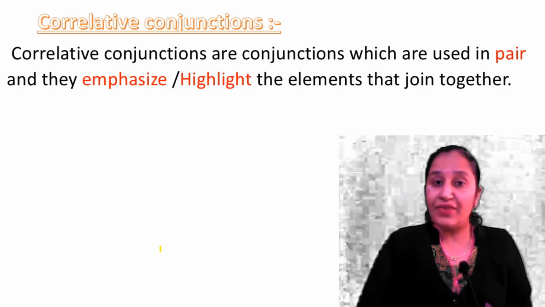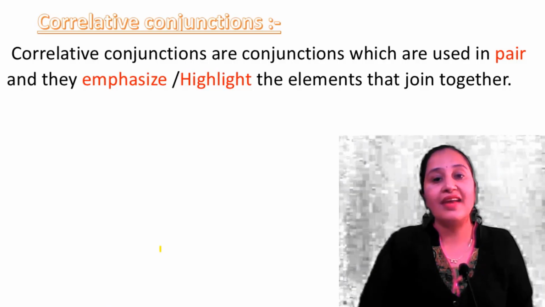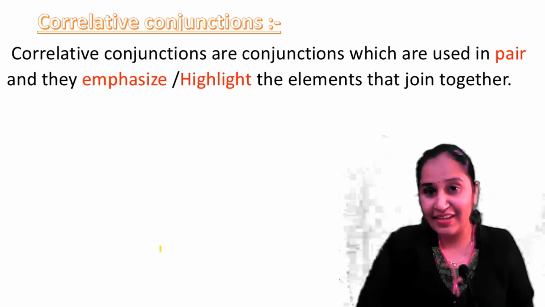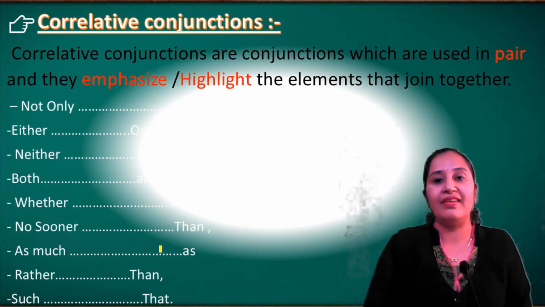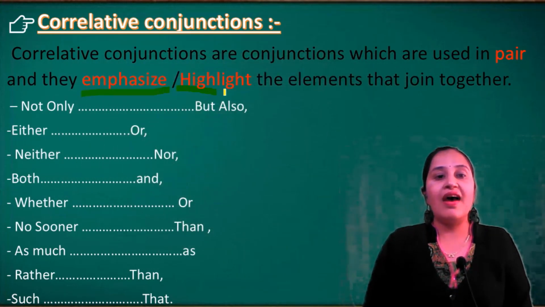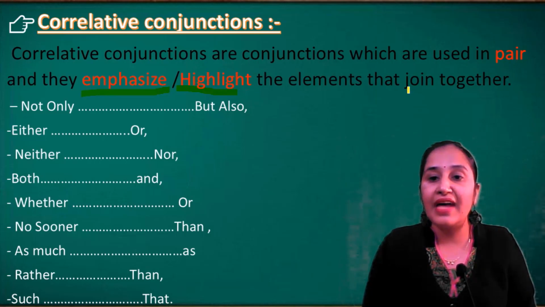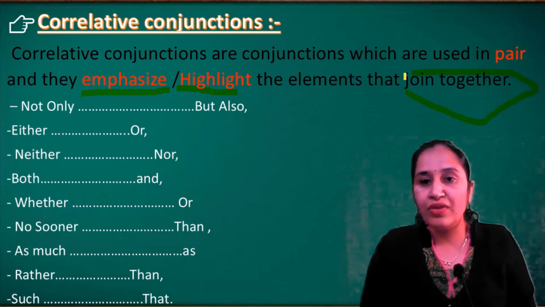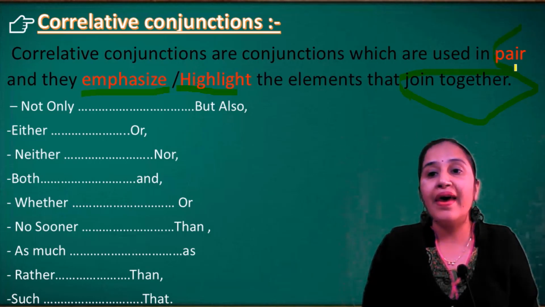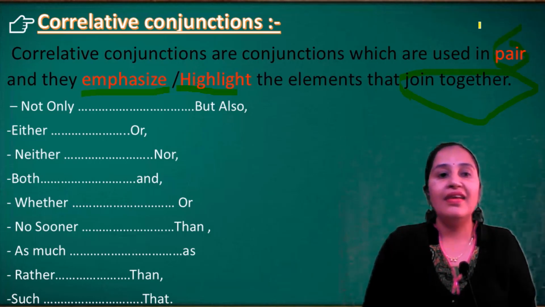Next, correlative conjunction. Correlative conjunctions are conjunctions which are used in pairs, and they emphasize or highlight the elements that join together. Remember the most important words: emphasize or highlight. These conjunctions are used in a pair. There is no single conjunction.